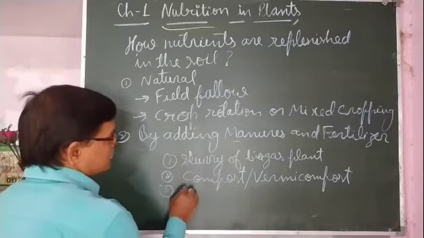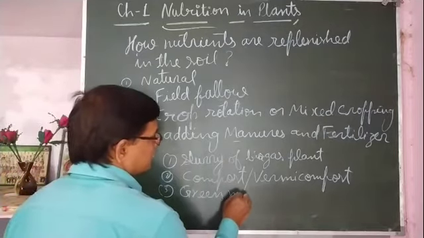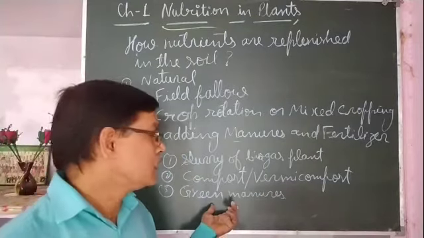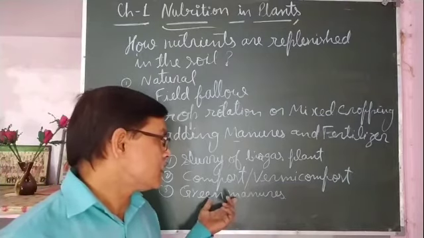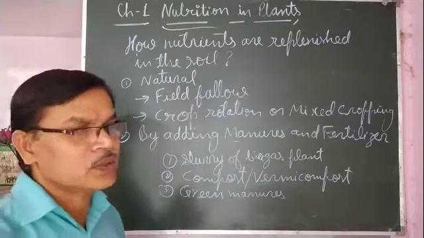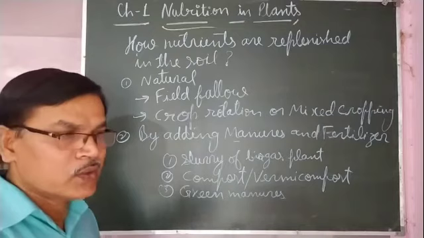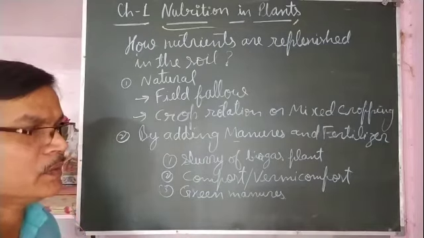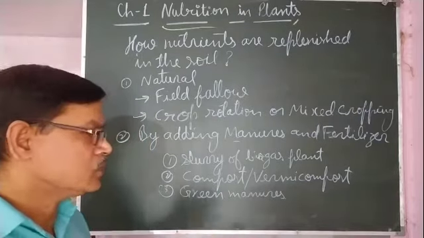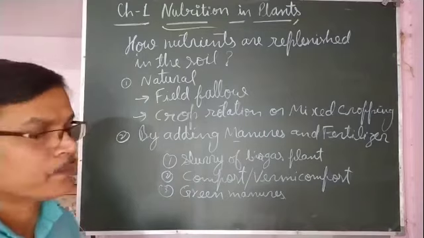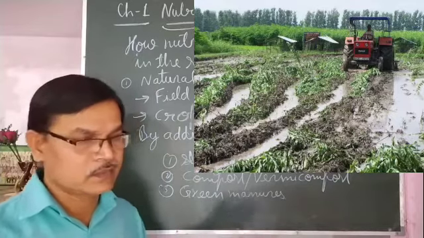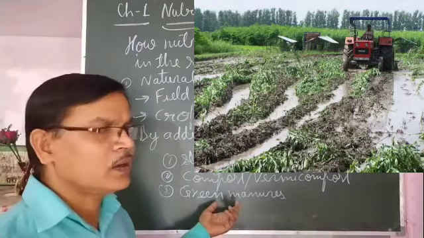That may be green manures. What are green manures? Some crop plants are sown into the field by the farmer not to get any yield from them, meaning they are sown neither for their seed nor for their fruit. They are sown only in the crop field and, before flowering, they are cultivated into the field, like black gram, green gram, and some other plants.